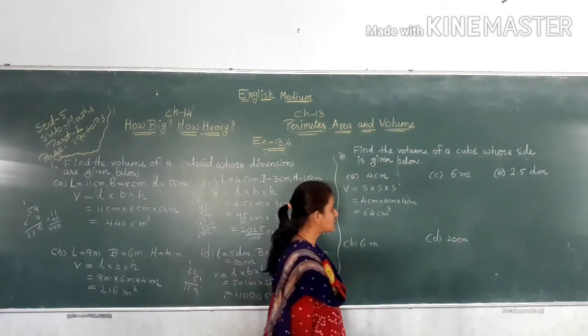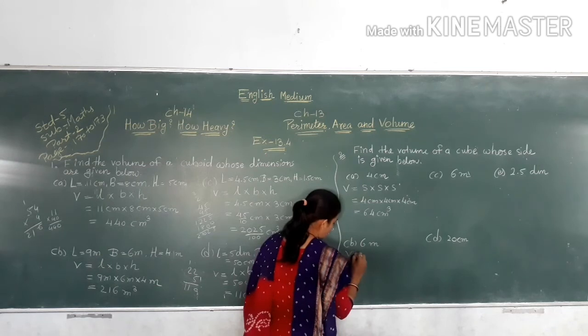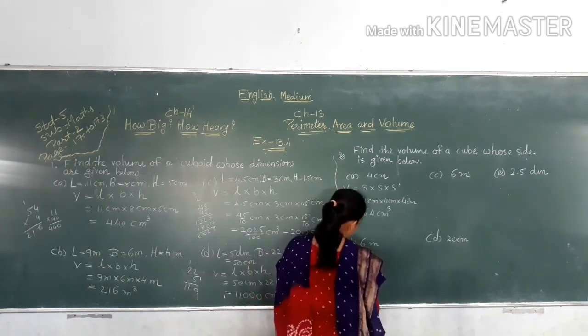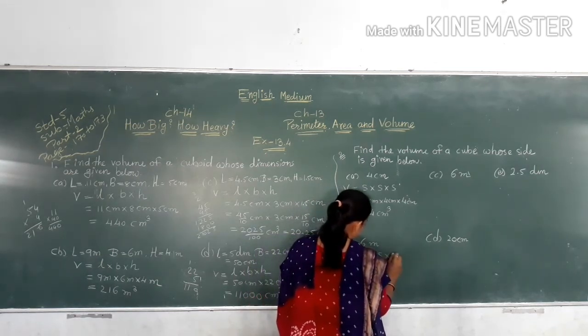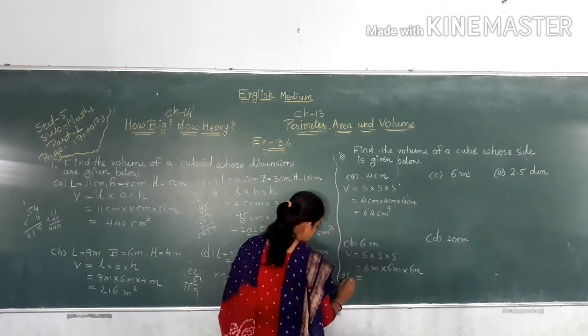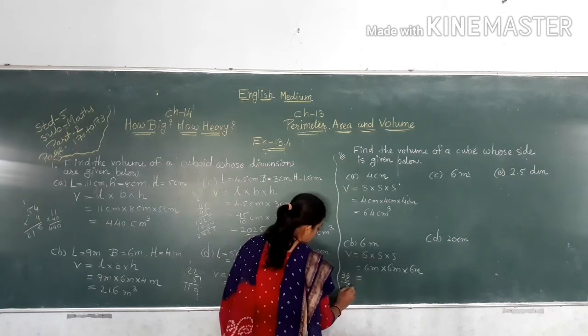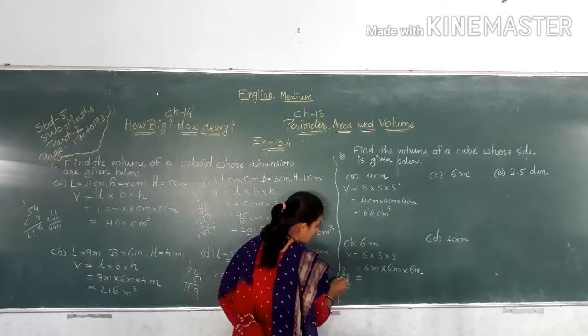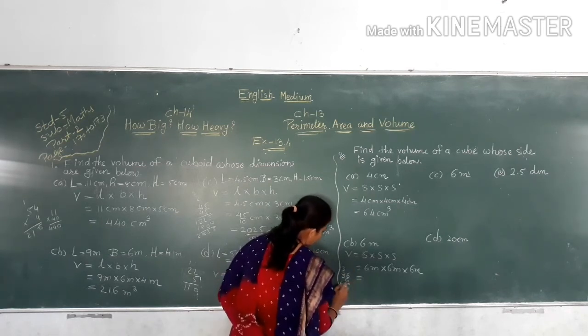Now here 6 meter. So volume is equal to S multiply S multiply S. 6 meter multiply 6 meter multiply 6 meter. 6 6s are 36, 6 6s are 36, carry over 3, 6 3s are 18, 19, 20, 21.